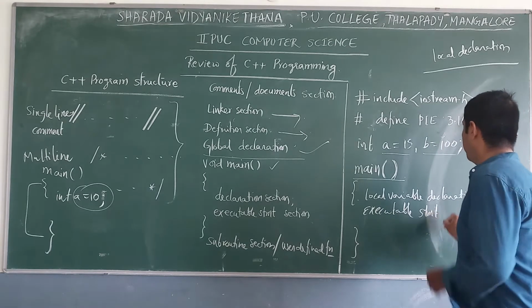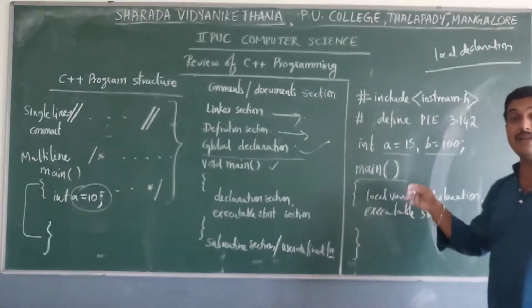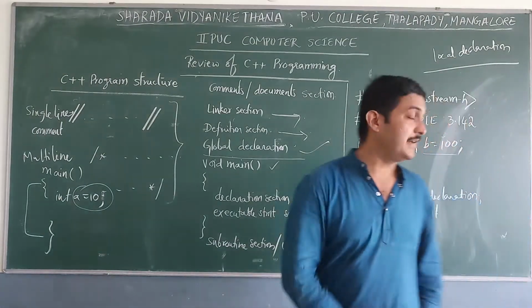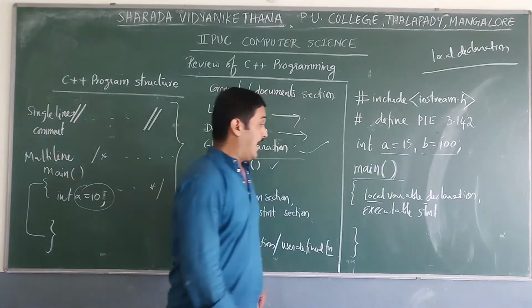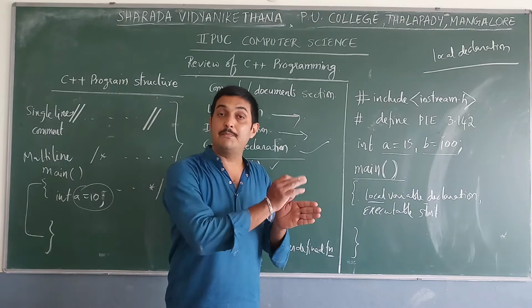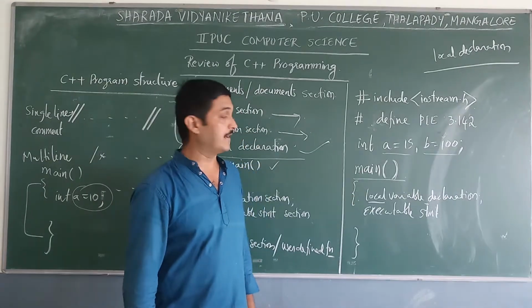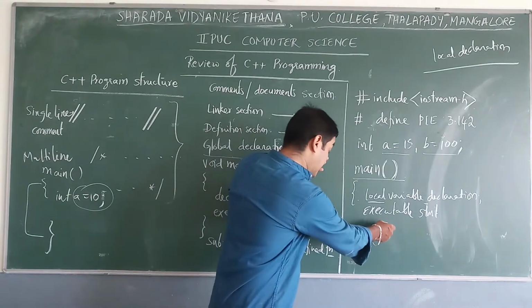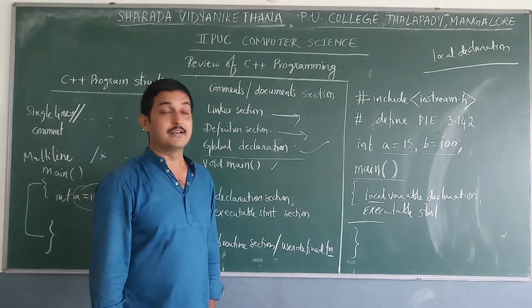See, local variables are variables declared inside a function or inside any other subroutine. Their declaration and scope are available throughout this function only. Outside the function it is not allowed, right? Next, some executable statements. In any main function we can make use of some executable statements.